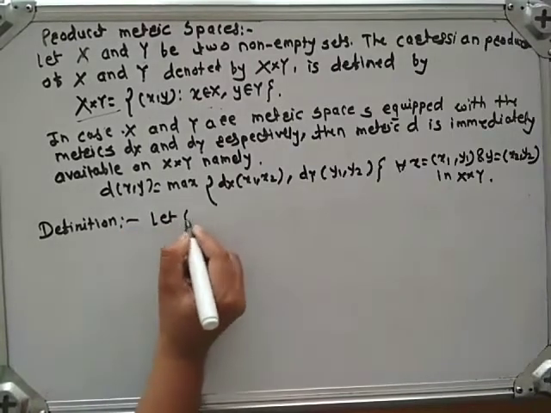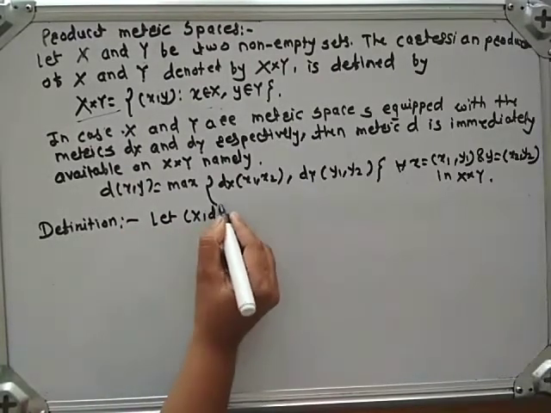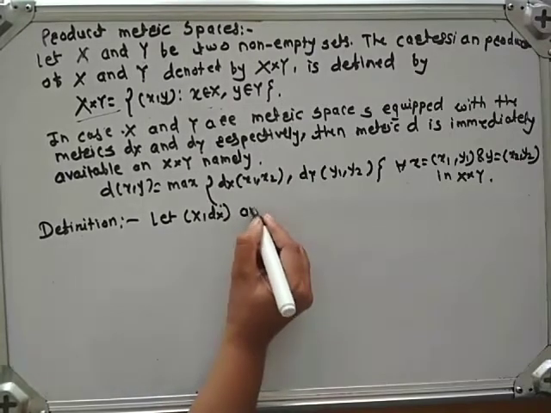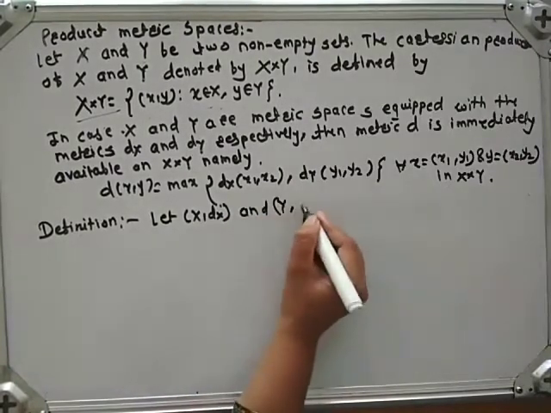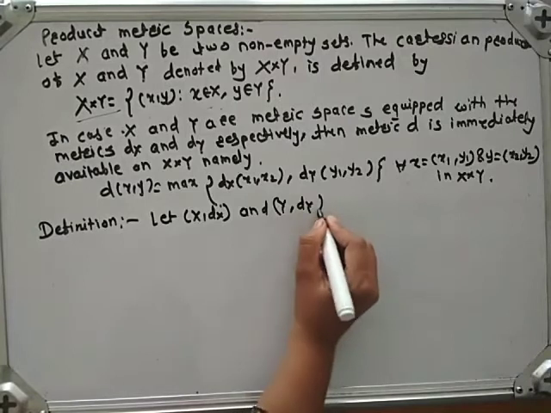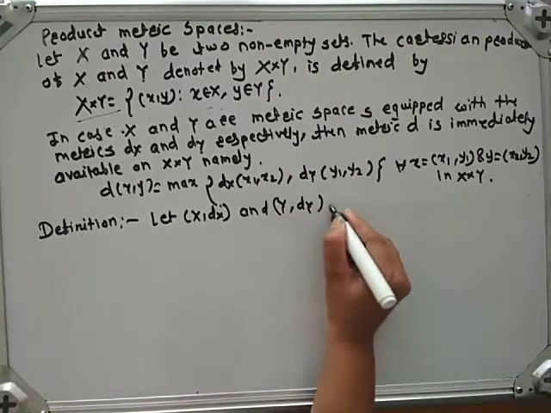Let (X, dX) and (Y, dY) be two metric spaces.